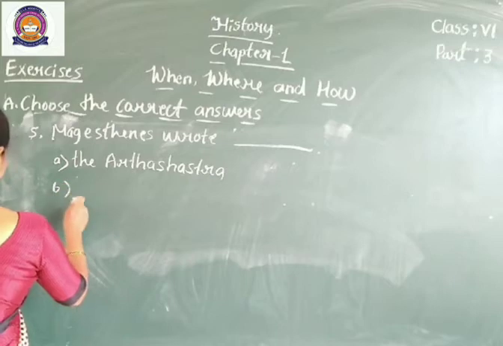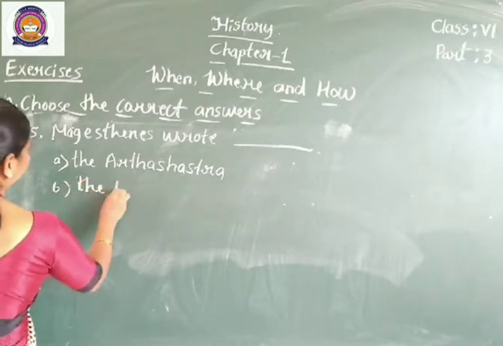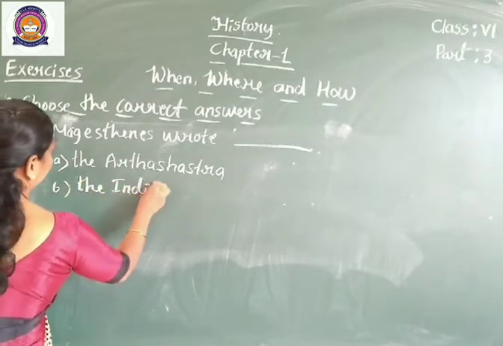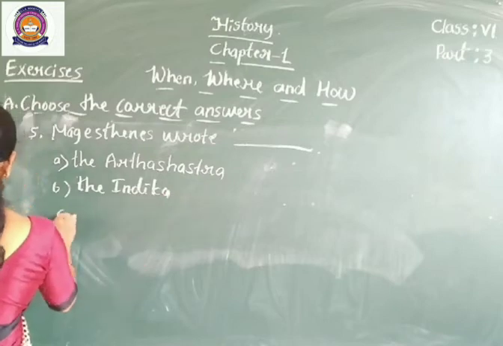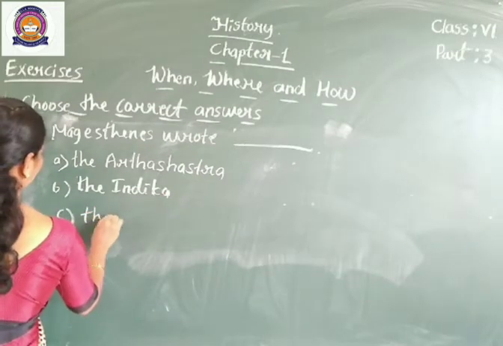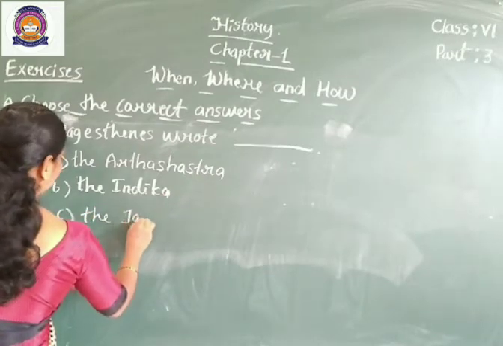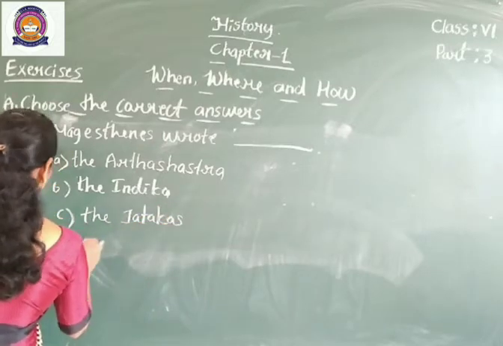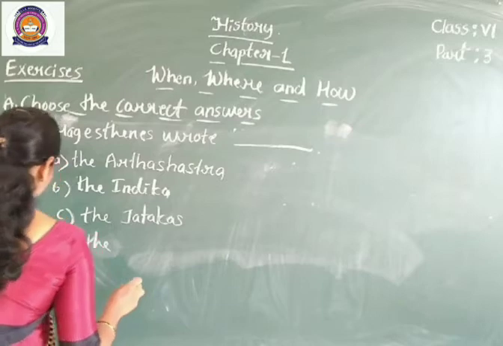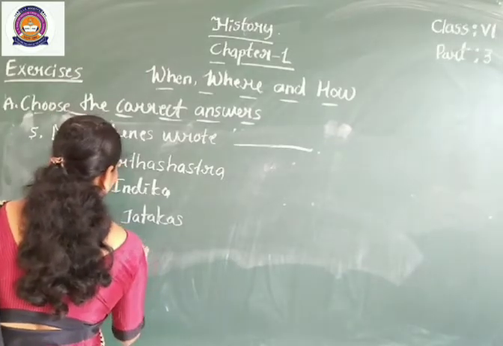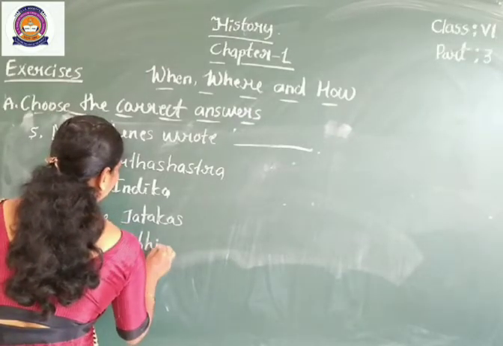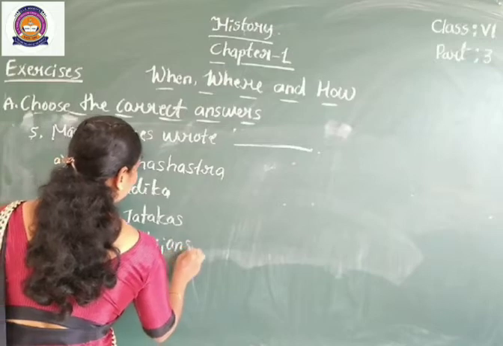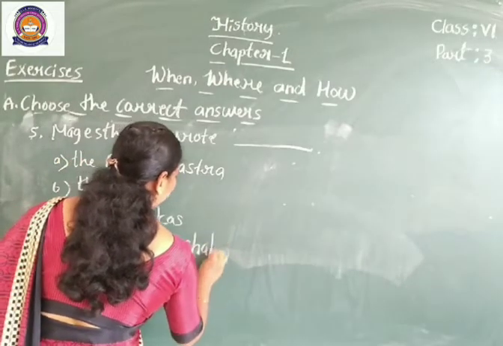Option B, the Indica. Option C, the Jatakas. Option D, the Abhijana Shakuntalam.